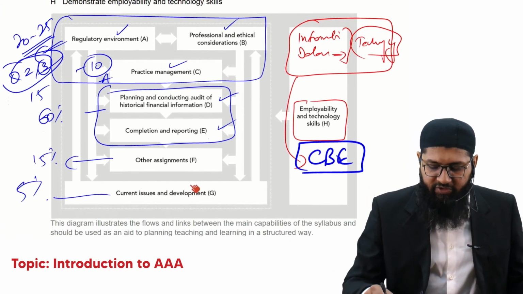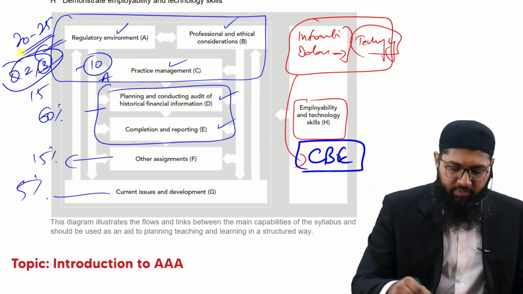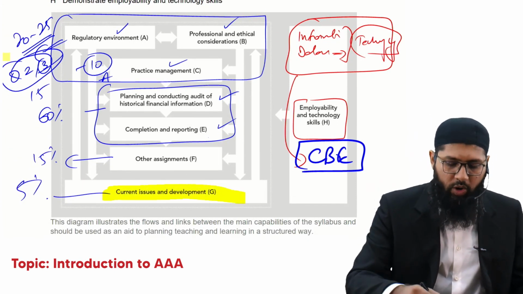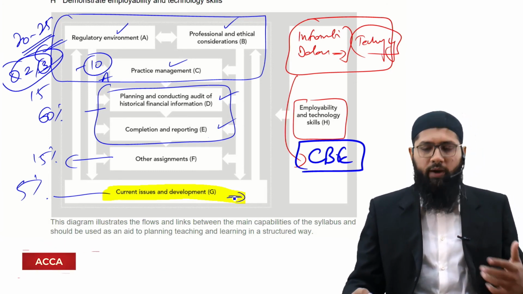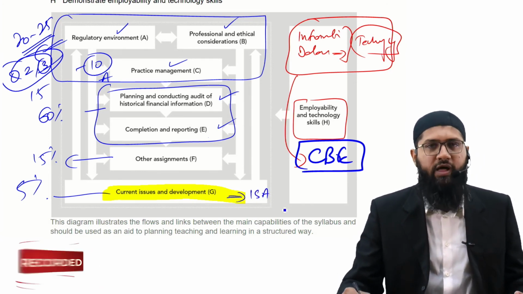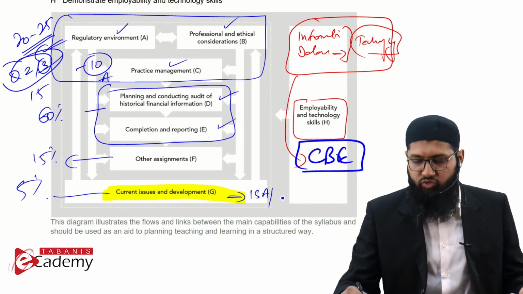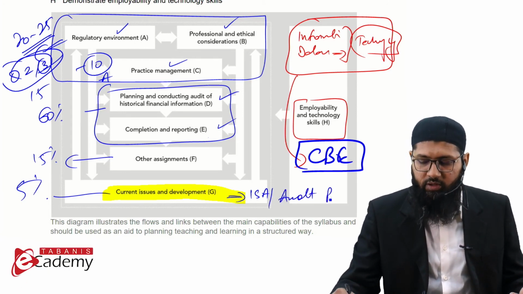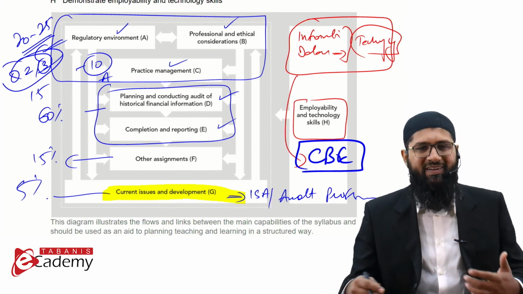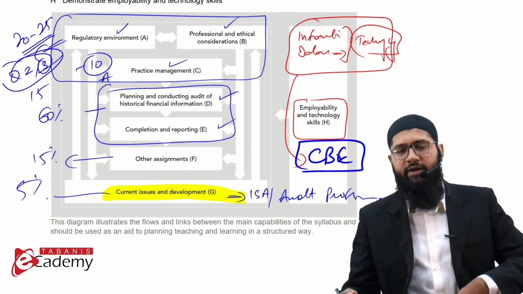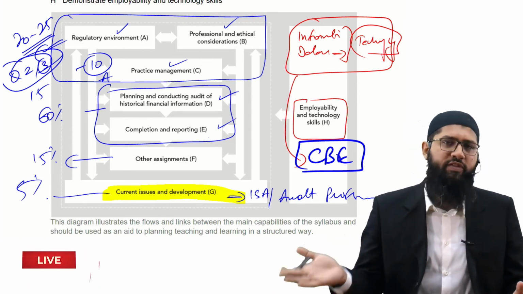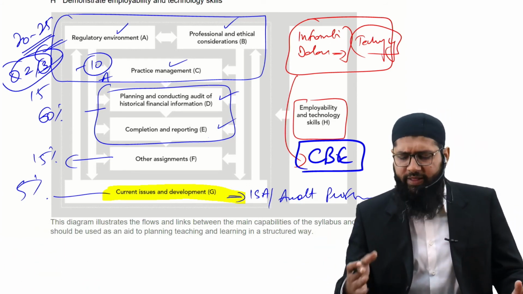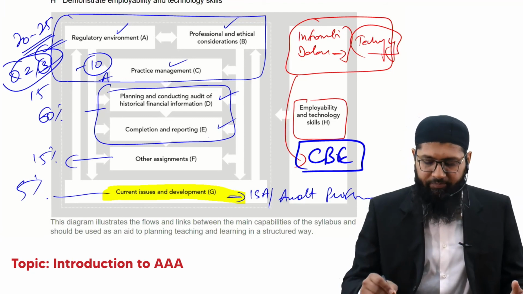Then there is this current issues and development. What is this current issues and development? The current issues and development are whatever the latest updates to ISA, the latest updates to the auditing profession, and the latest developments in the auditing field, like the use of data analytics, the use of computer software for data analytics, and how this helps you plan and perform your audit. So that is all something that we will be discussing.